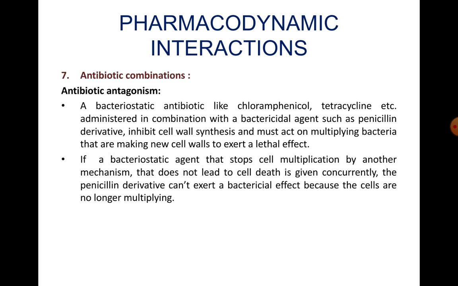Now, antibiotic combinations. Antibiotic antagonism. Here are two terms, bacteriostatic and bactericidal. Bacteriostatic antibiotics are agents that prevent bacterial reproduction, but bactericidal antibiotics are agents that kill the bacteria. Now, a bacteriostatic antibiotic like chloramphenicol, tetracycline, etc., administered in combination with a bactericidal agent such as a penicillin derivative, which inhibits cell wall synthesis and must act on multiplying bacteria that are making new cell walls to exert